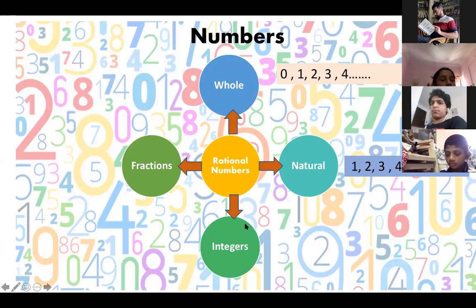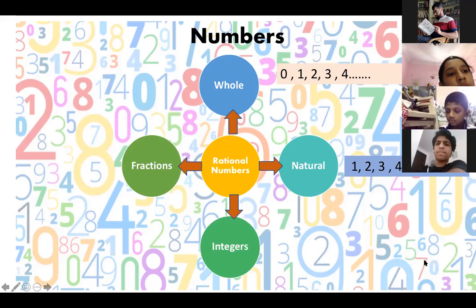Then we have integers. What we are going to study today are integers. Integers means you have positive natural numbers, negative natural numbers, and a 0 in between. So all the numbers, including negatives of natural numbers, zero and positive natural numbers, are integers. So integers are the biggest set. Understood? This should be clear: what are whole numbers, what are natural numbers, what are integers. Fractions you already know. Any doubt till here? No? Okay. Next is,